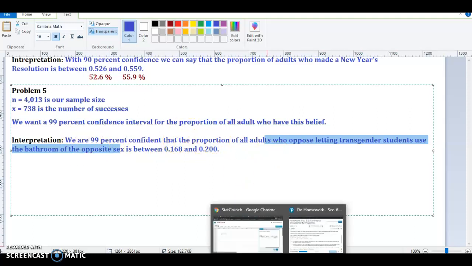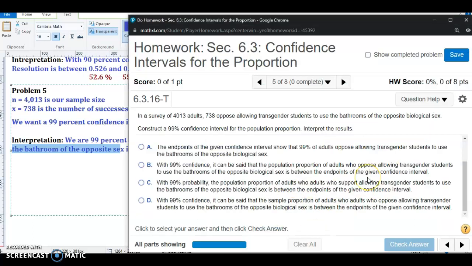So we select the answer choice that matches the interpretation. Some of these answers are not going to make any sense. Remember, the confidence interval is saying something about the entire population. We already have the results of our sample. We already know that out of 4,013 adults, 738 hold the belief. So the confidence interval is for the population and not the sample, and that would eliminate choice D.